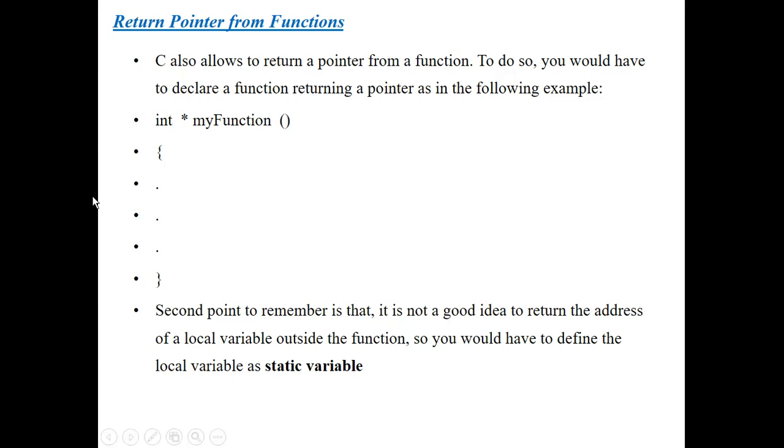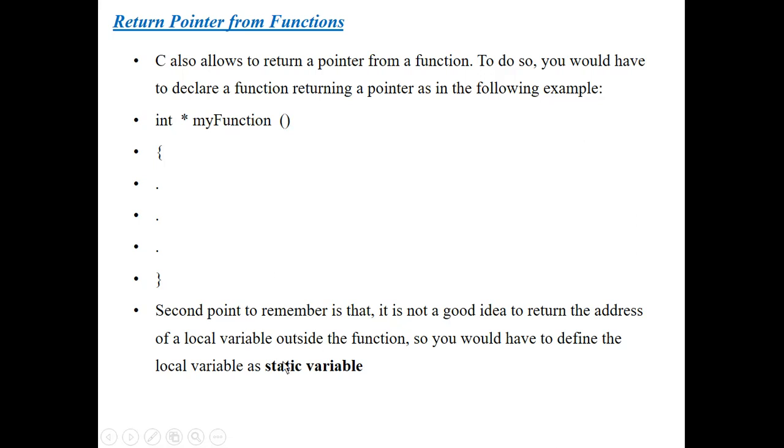This is the return type of the function and this is the name of the function. Before the name of the function, we specify the asterisk symbol along with the return data type, and this function signature specifies that the function returns a pointer.